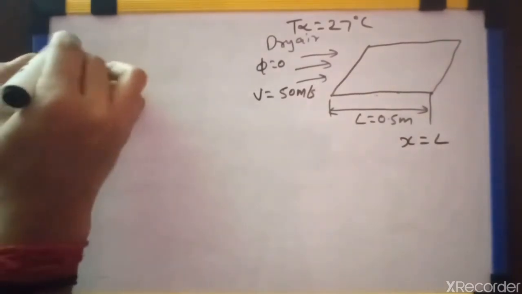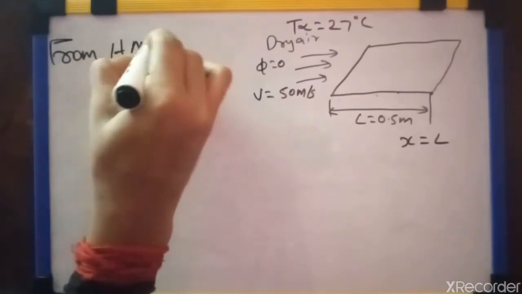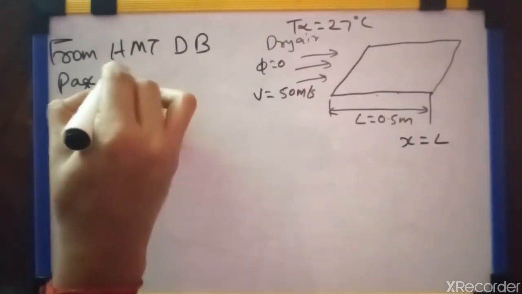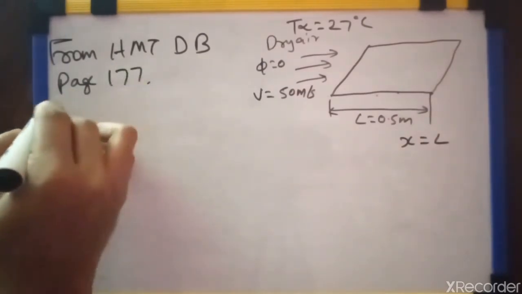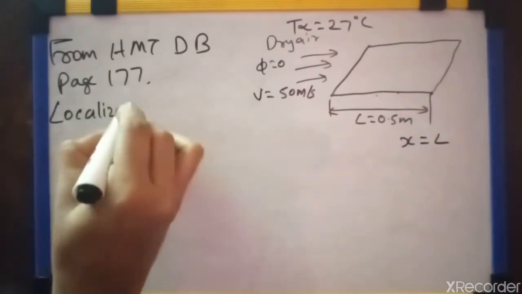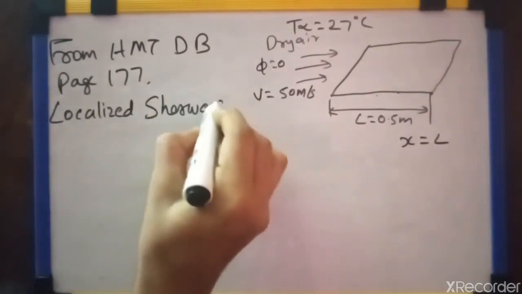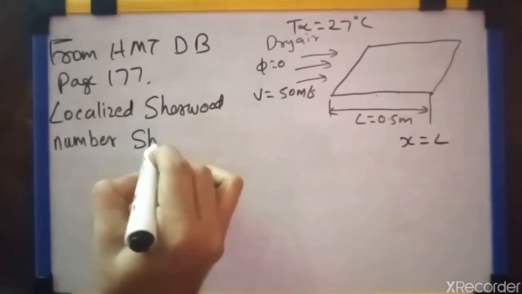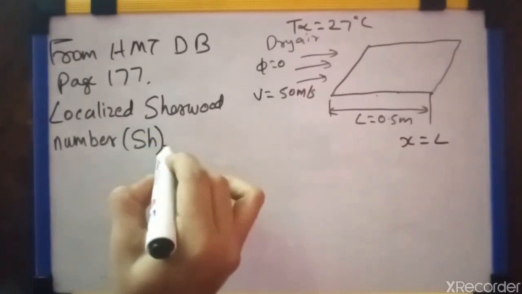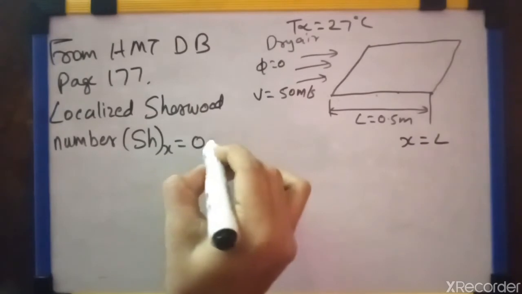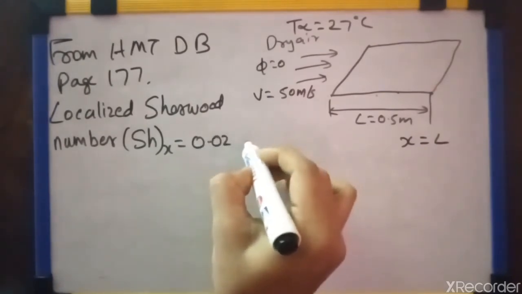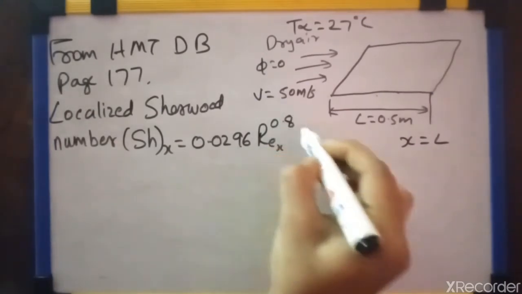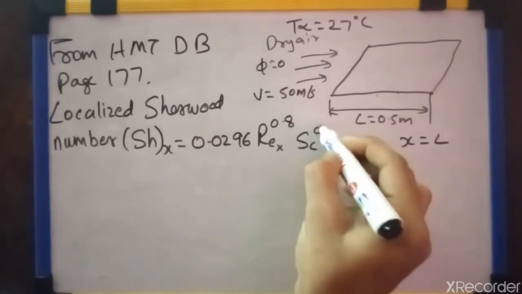Then from HMD data book, page number 177, the localized Sherwood number SHX is equal to 0.0296 into REX raised to 0.8 into SC raised to 0.333.